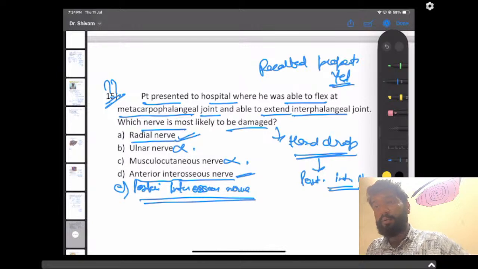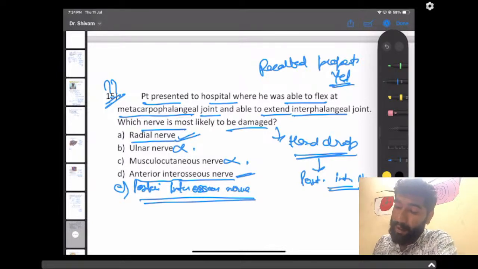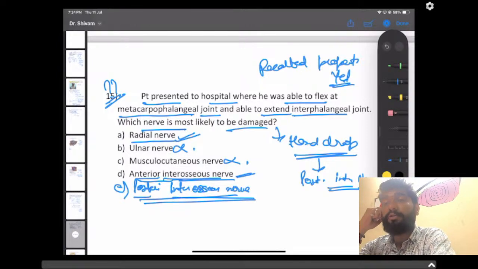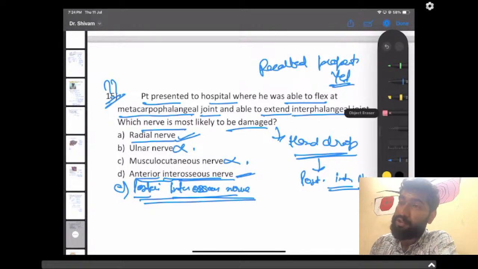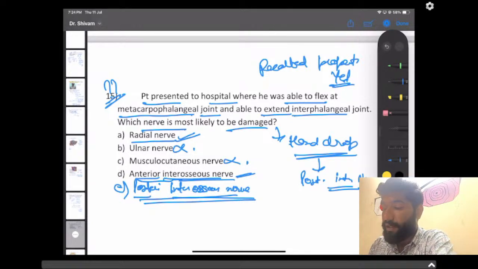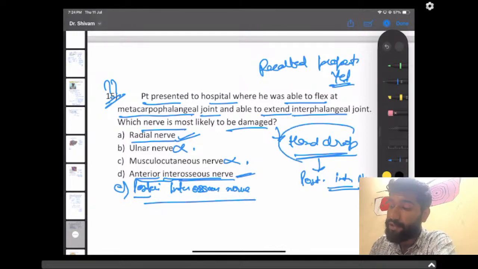So it is very difficult to get a proper answer for this question. I can suggest, because someone was mentioning there was no anterior or posterior specified, only interosseous nerve was mentioned. So if interosseous nerve was mentioned, and if there is a history of finger drop or hand drop, then it has to be interosseous nerve for sure. If the history was there of hand drop or of finger drop, then it has to be interosseous nerve itself.